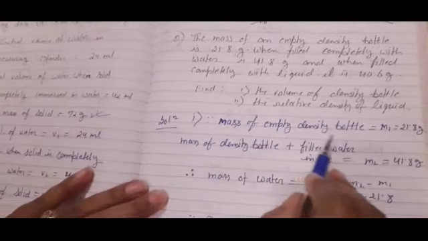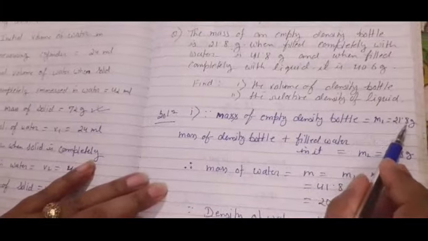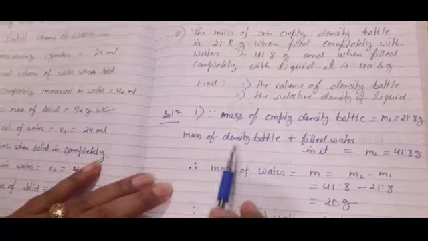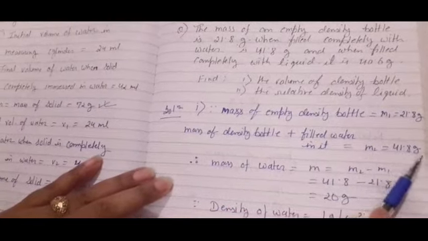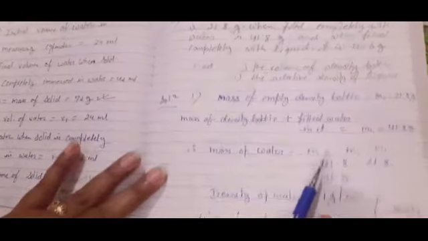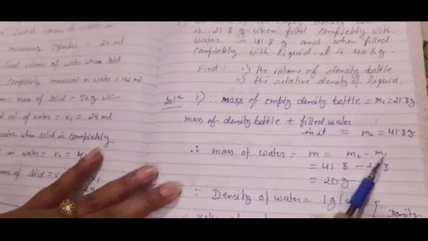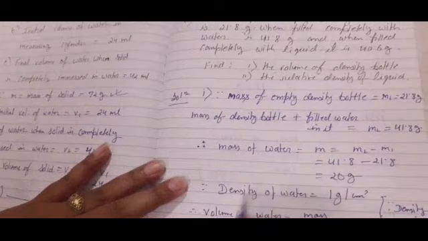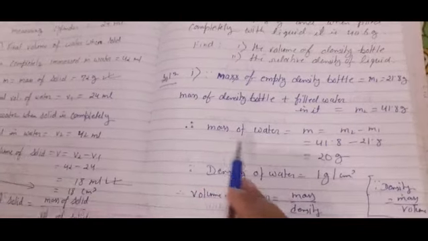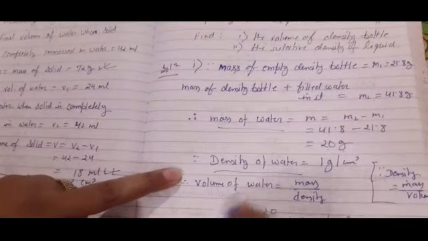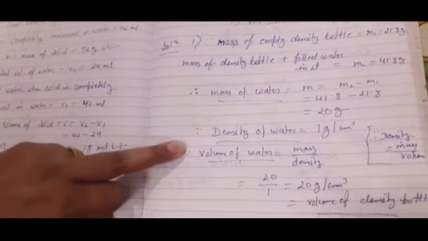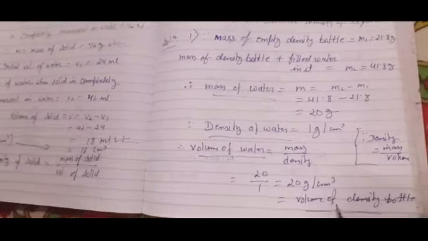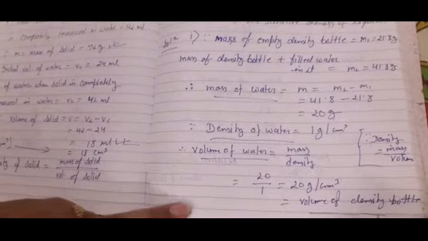The mass of the empty density bottle is m1, which is 21.8 gram, and the mass of the density bottle plus water is m2, which is 41.8 gram. So what is the mass of water? I have written m2 minus m1, so it is 20 gram. With the help of the mass of water, we can find the volume of water, and that volume of water is equal to the volume of the density bottle. That is the method how we can calculate the volume of the density bottle.